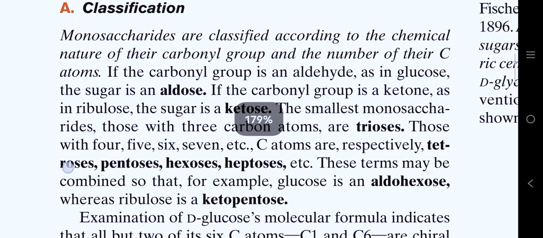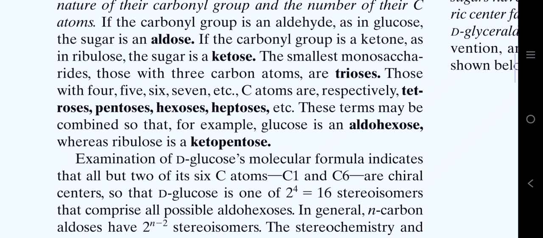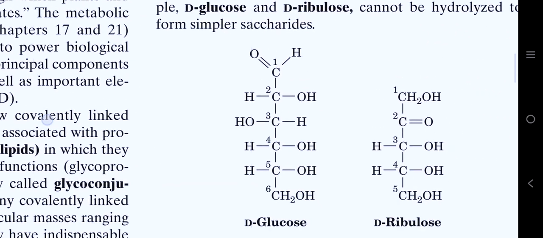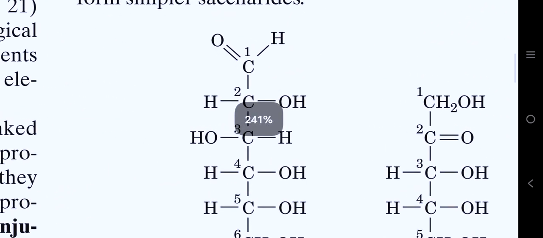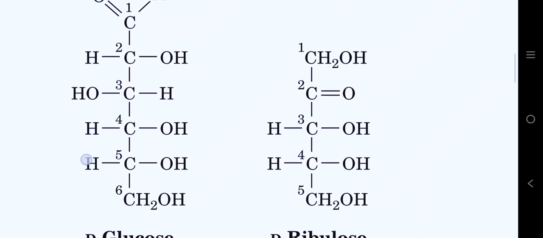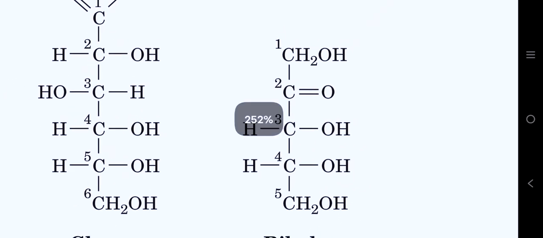Monosaccharides are classified according to the chemical nature of their carbonyl group and the number of their carbon atoms. If the carbonyl group is an aldehyde, as in glucose, the sugar is an aldose. And if the carbonyl group is a ketone, as in ribulose, the sugar is a ketose. In an aldehyde functional group, the carbonyl group is bonded to a hydrogen at one end and to a carbon atom or alkyl chain at the other end. But in a ketone, the carbonyl group is bonded to two other carbon atoms or alkyl chains on either side.